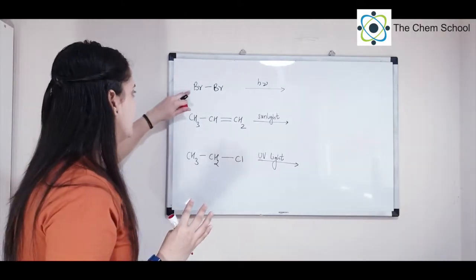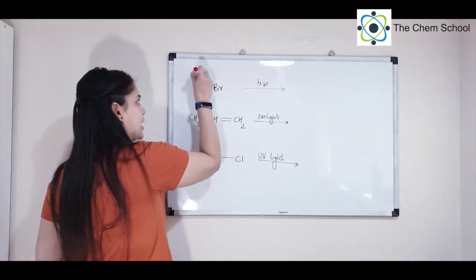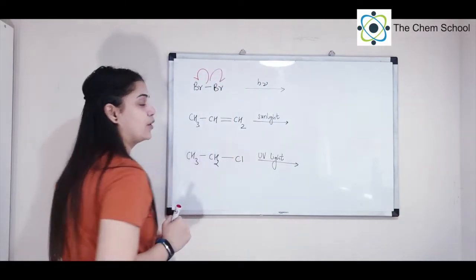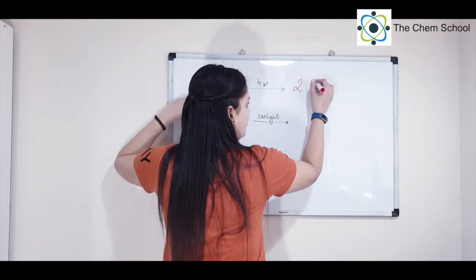When energy is supplied, the bond is going to break. How will the bond break? Symmetrically, with fish hook arrows. So this bromine will take 1 electron from the bond pair, and similarly this bromine will take 1 electron. Because it is a symmetrical molecule, you can simply write 2Br radical.